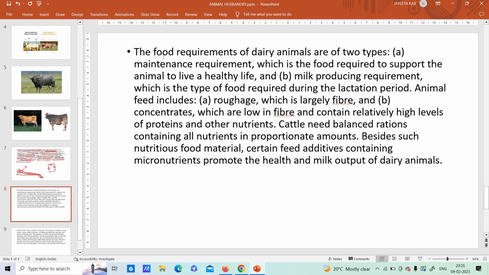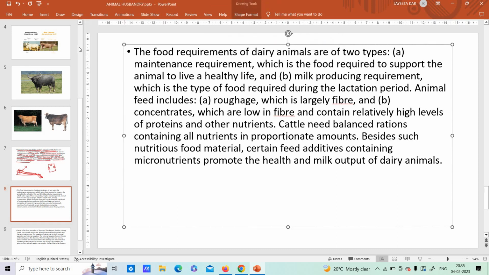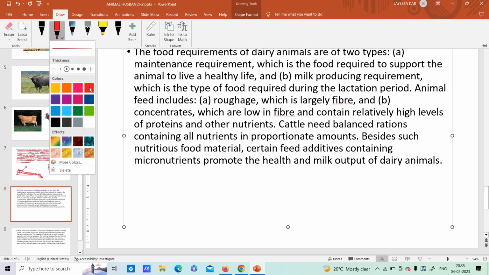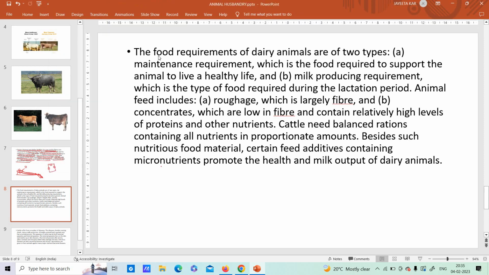Next, the food requirement of the dairy animals. Again we have to use the pen. The food requirements of dairy animals are of two types. Now, you cannot keep on feeding them anything anyhow. They require specific food, specifically the dairy animals, that means the ones which produce milk.